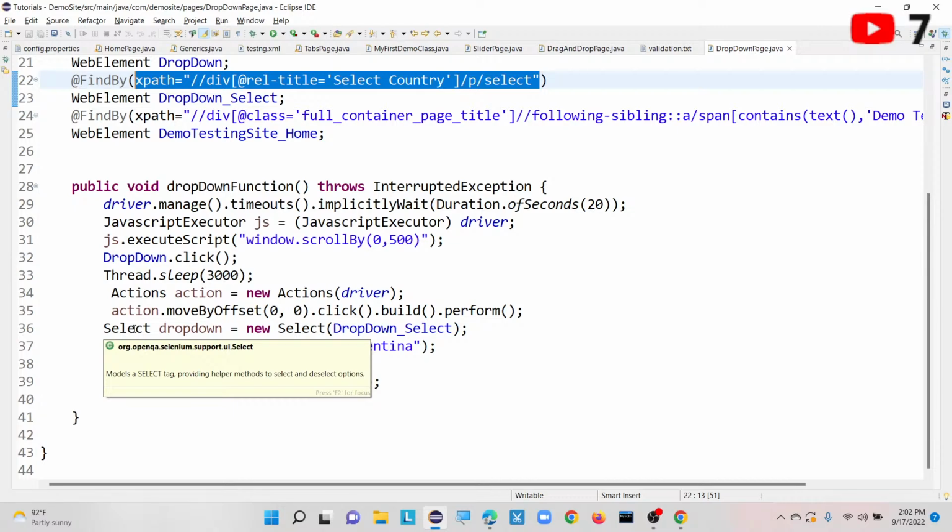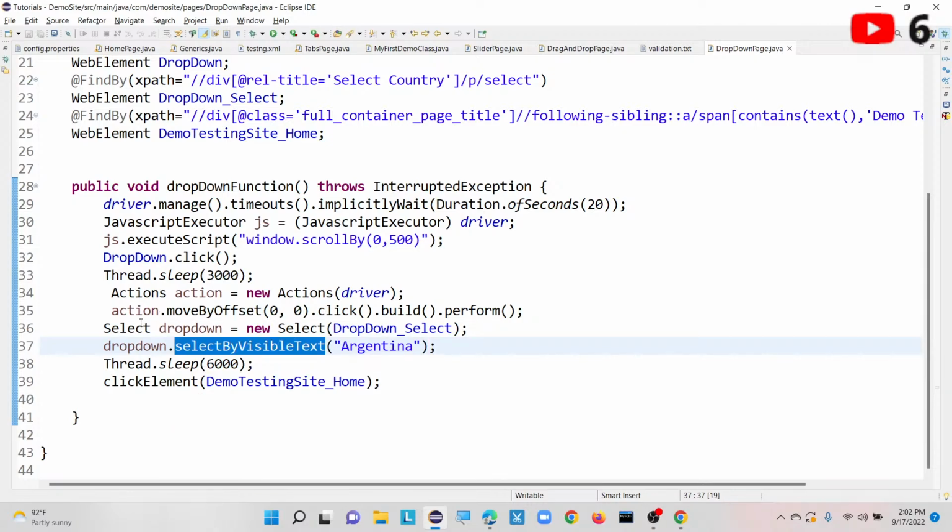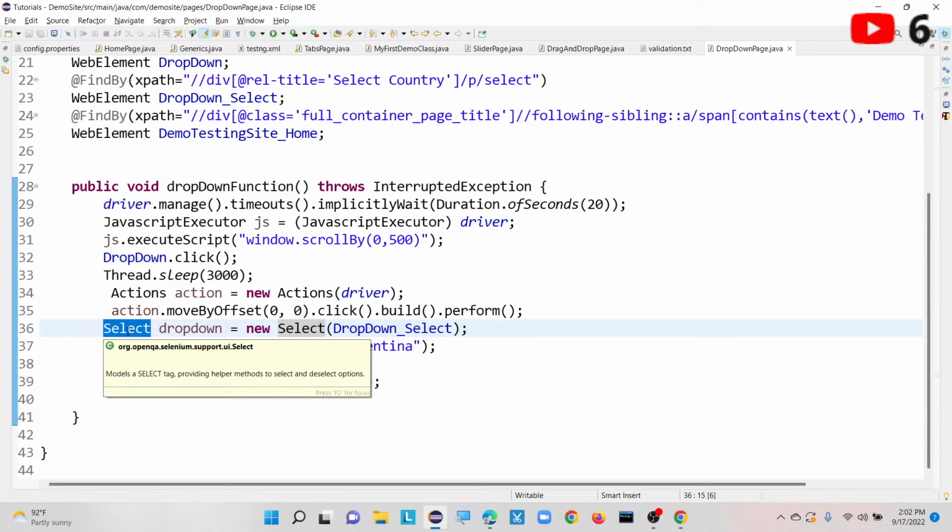Selenium WebDriver provided one class called the Select class. This Select class provides a set of predefined methods like selectByVisibleText, selectByIndex, selectByValue, deselectByIndex, and deselectByValue, to automate various operations on the drop down list element. This Select class is used to define a drop down list, and option is used to define an option present inside that particular drop down list.